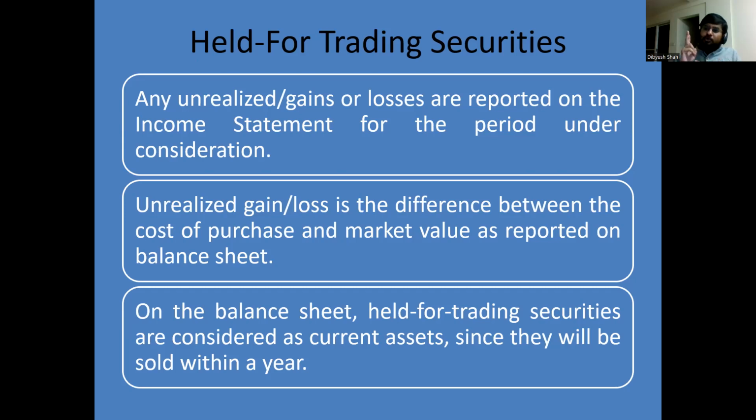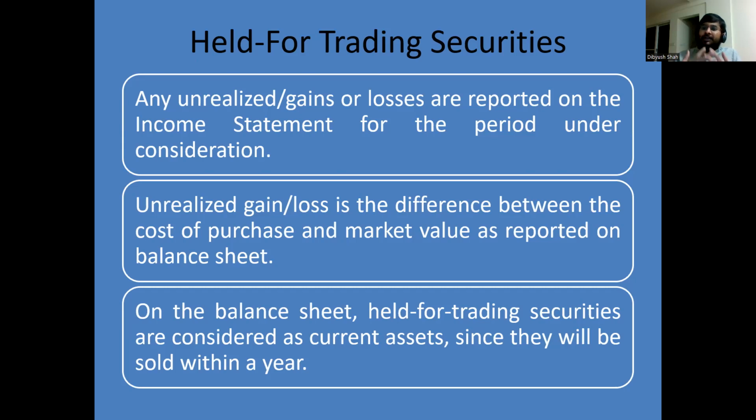So there are two aspects. The asset, that is the debt security, will be reported at fair value, and any change in the value of the asset, that is between the cost of purchase and the fair value on the balance sheet date, will be reported as part of income from continuing operations on your income statement. Why are these unrealized gains and losses?